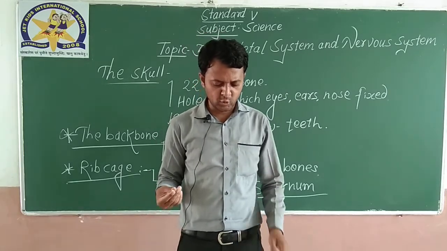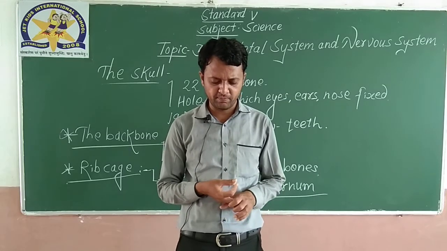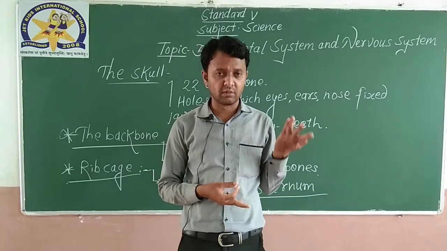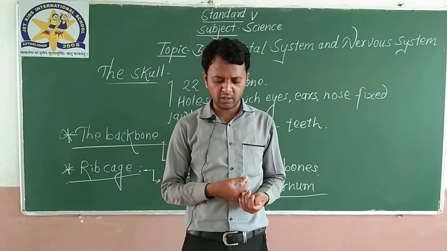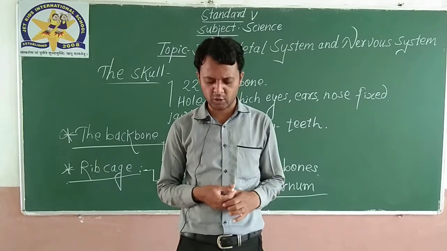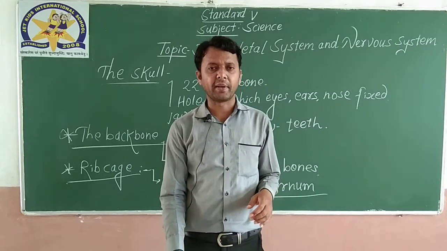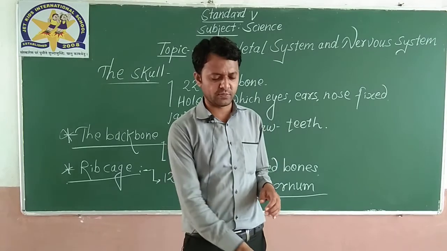The remaining two pairs of ribs, which are not attached to the sternum or breastbone, are called floating ribs. They are also called floating ribs. You can see the picture given in your textbook.